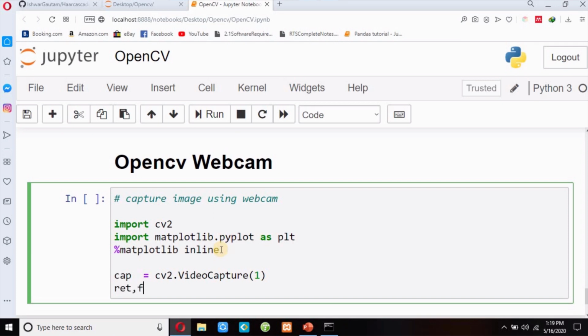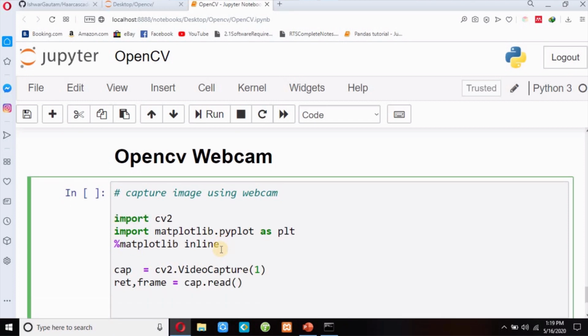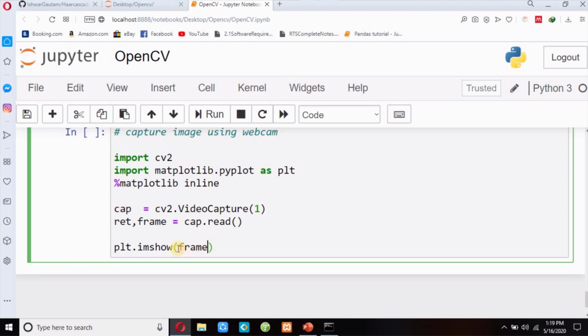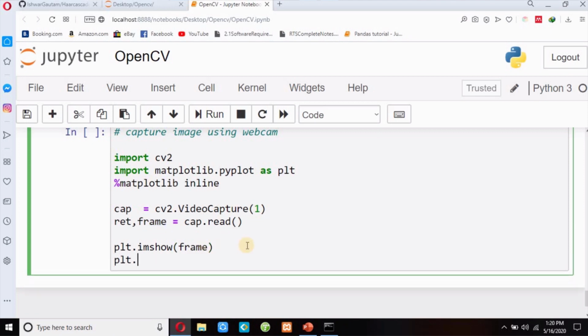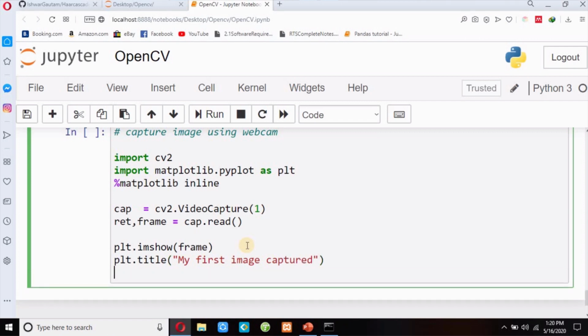And then I will write ret, frame equals cap.read. I will read my image and then I will plot my image, plt.imshow, not show, imshow. I will show my frame. So this is my image. So I will display this image, plt.imshow(frame), and then I will write a title over here, my first image captured, and then the final code, plt.show.